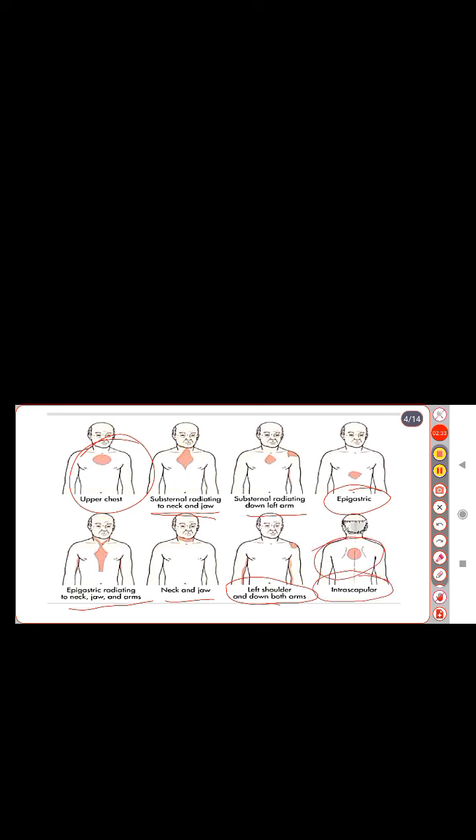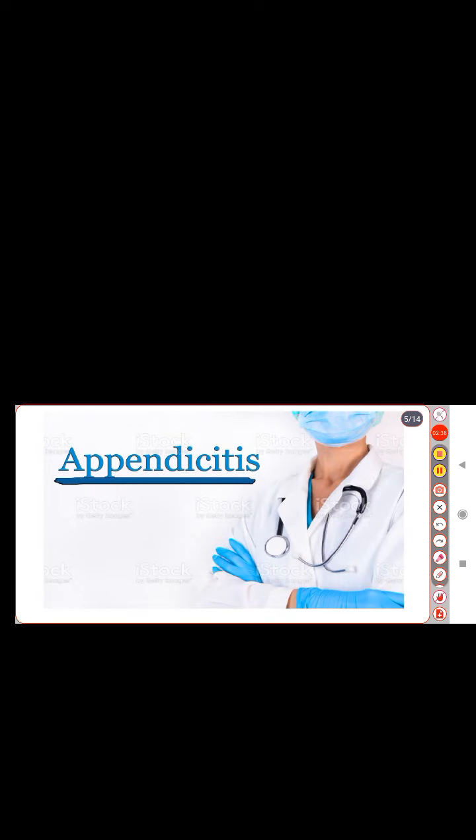scapula. Then the next disease condition is appendicitis. Appendicitis is the condition in which the appendix becomes inflamed and filled with pus, causing pain.